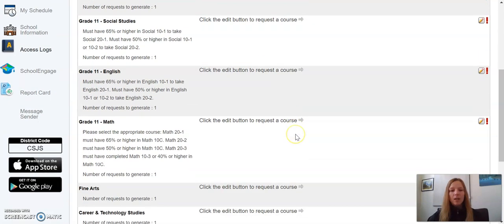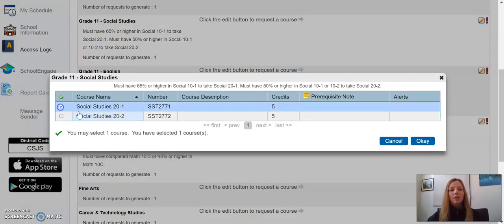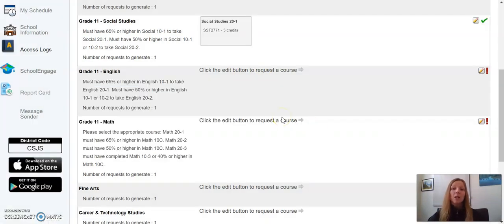So next we have social studies. Again, 65% or higher, we recommend the -1, so Social 10-1 moving into 20-1. And if you took 10-2, then you automatically go into the 20-2. Okay, and if you forget any of these instructions, of course, they're here on the screen as well. So you're going to click the pencil and make your choice again. Remember, we always suggest you do the highest level you can achieve because you're not ever really set on your career choices maybe yet. And we want to leave all doors and options open for you after graduation.